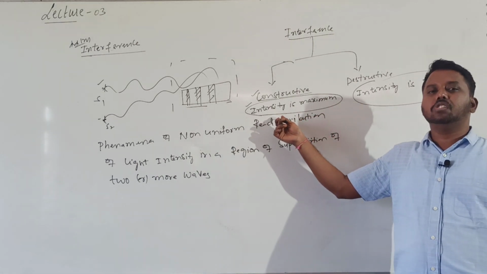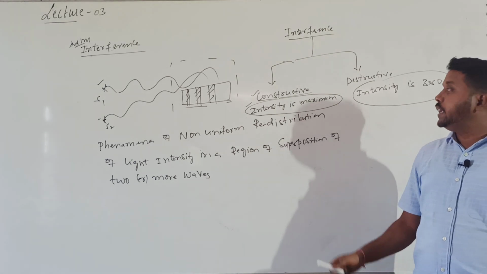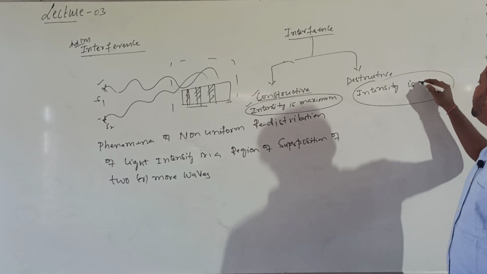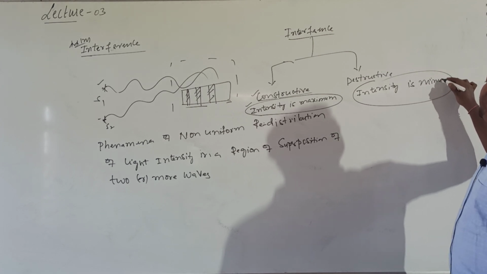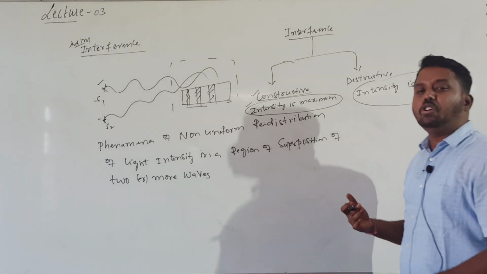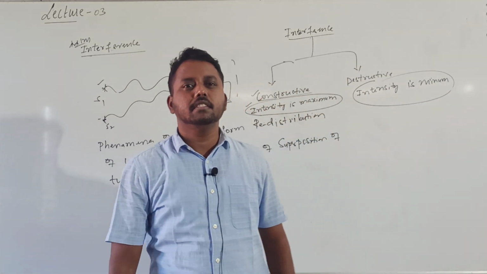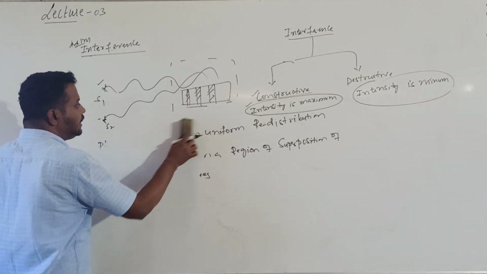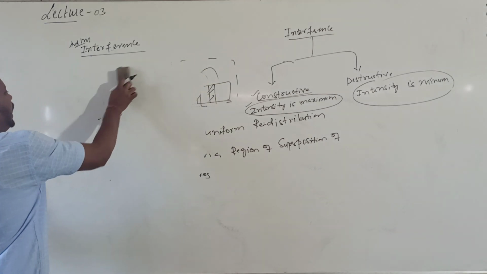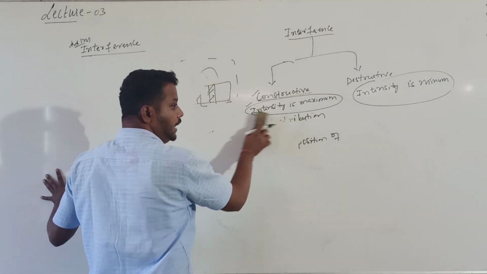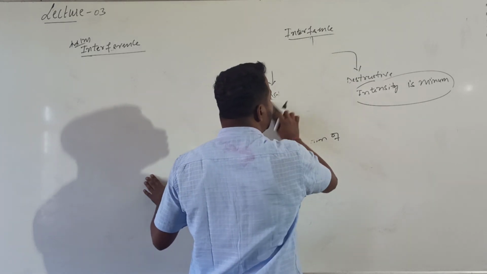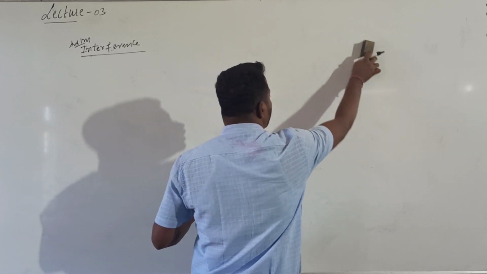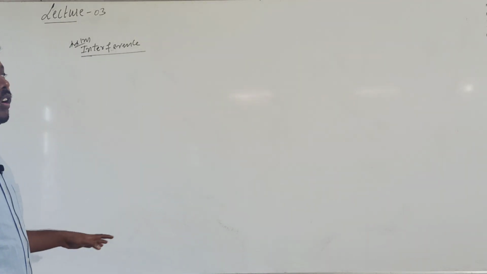When it is constructive, the intensity value is maximum. When it is destructive, the intensity is minimum. It is not always 0, and when it will be 0, we will discuss. So this is constructive and destructive interference. In order to produce interference, we need a minimum of 2 sources, and the 2 sources of light should be coherent sources.